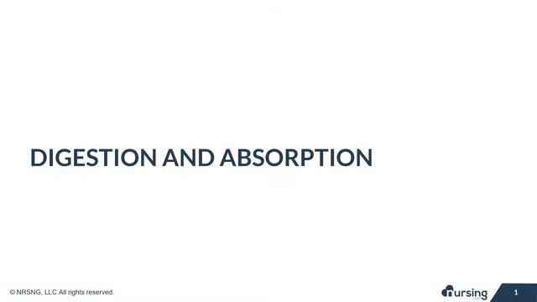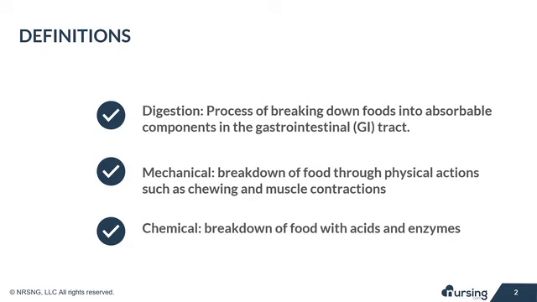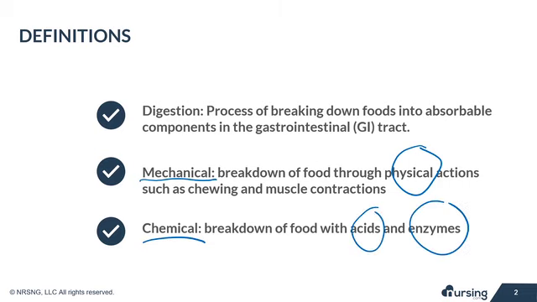Today we're going to talk about digestion and absorption. Digestion is the process of breaking down foods into absorbable components in the gastrointestinal tract. Mechanical digestion is the breakdown of food through physical actions. That includes things such as chewing and muscle contractions. Chemical digestion is the breakdown of food with acids and enzymes.